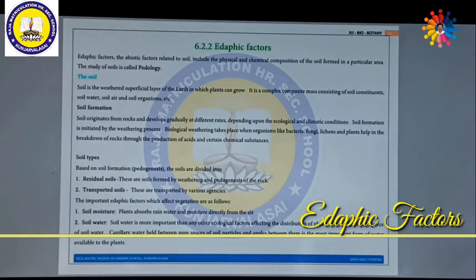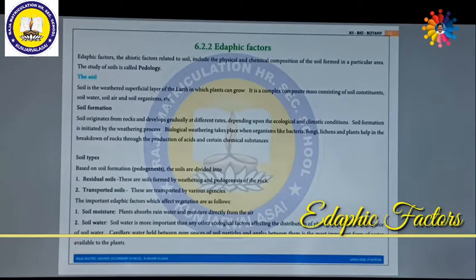The study of soil is called pedology. They used to ask in 1 mark or 2 marks, what is pedology? The study of soil is called pedology. The soil is the weathered superficial layer of the earth in which plants can grow. That means soil is the uppermost layer of the earth's surface. It is a complex composite mass consisting of soil constituents, soil water, soil air, soil organisms and so on.